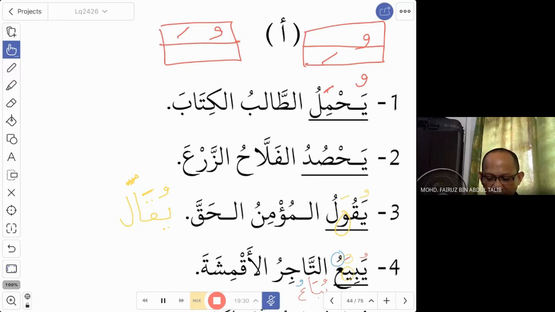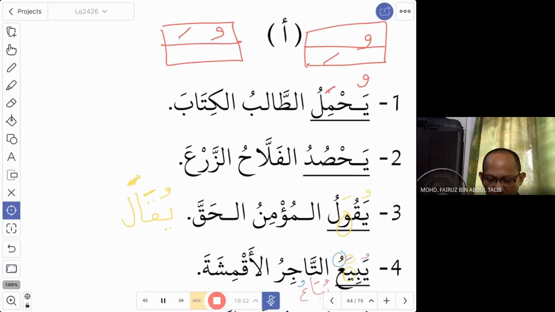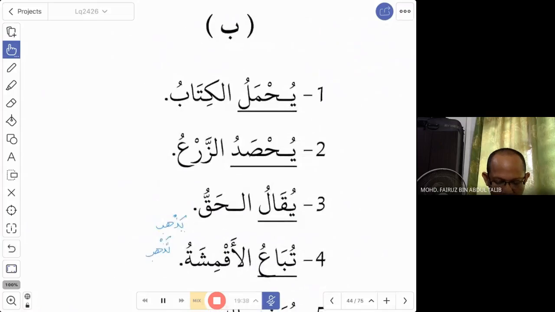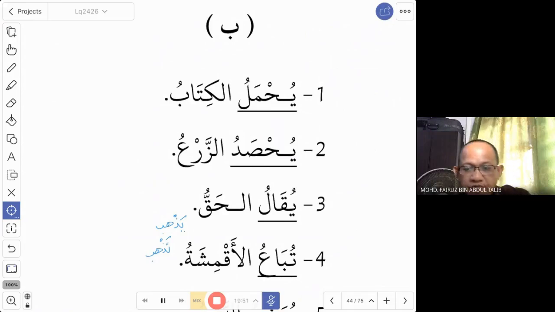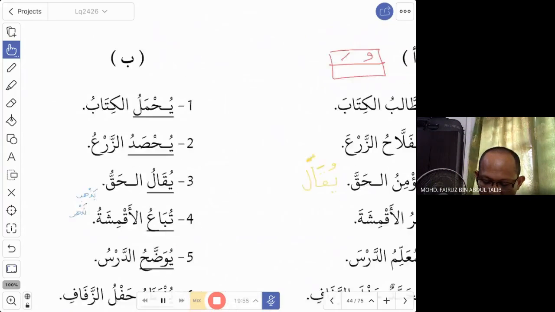So now, from yahmilu, you change to yuhmalu. This is now the new fi'il. So you say yuhmalu, not yahmilu. Yuhmalu al-kitab. So what does it mean when you say yuhmalu? Yahmilu, to carry. Yuhmalu is carried. So the kitab is carried. Yuhmalu al-kitab. So that is for the first jumlah.